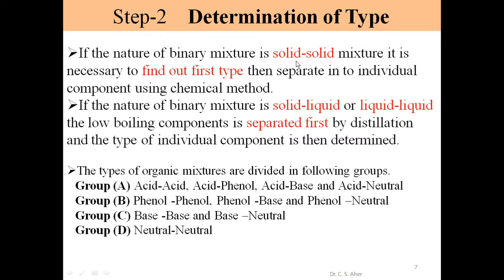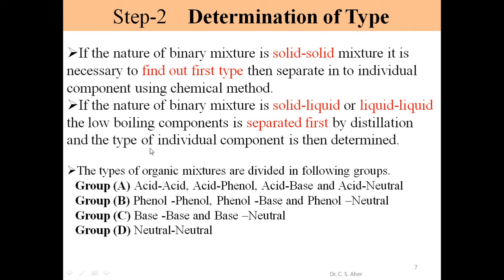If the nature of the mixture is solid, we perform type determination first and then we go for separation. If the nature of the binary mixture is solid liquid or liquid, at that time the low boiling component is separated first by distillation.